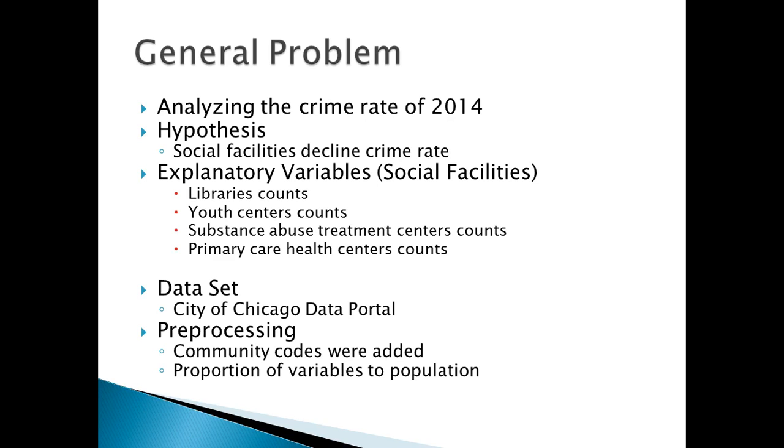The location of these centers in each community mattered, so for pre-processing, non-useful data was removed and community codes were added according to each center's geolocation data. Also, in each community, the proportion of both response variable count and explanatory variables count to population were used.